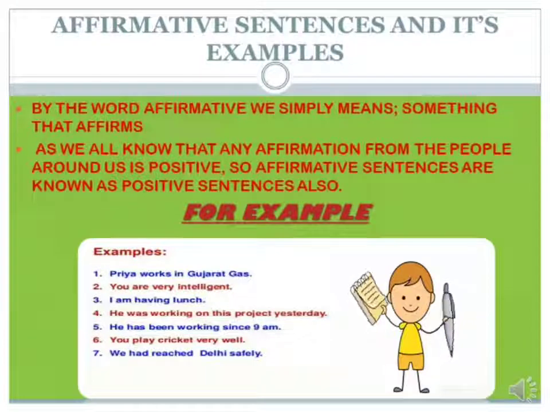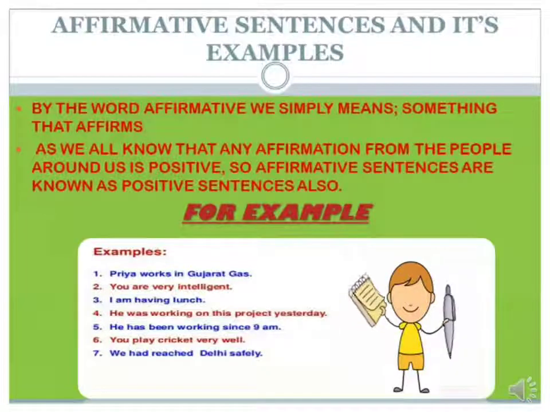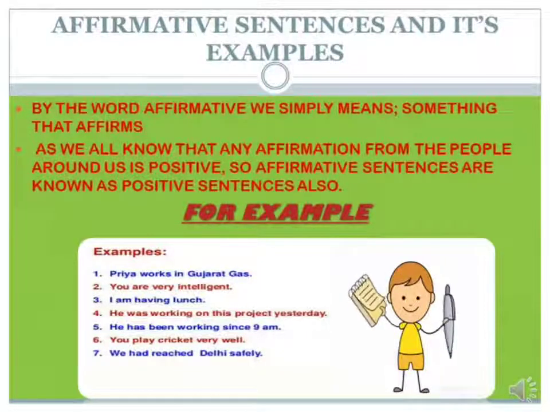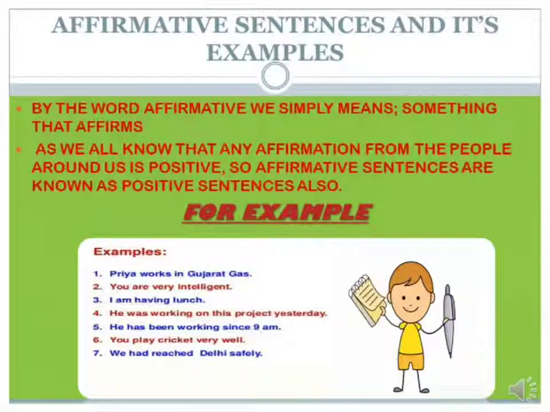For example, Priya works in Gujarat Gas. You are very intelligent. As I told you, affirmative sentences are also known as positive sentences, as if one is affirming something to somebody or if we are affirmed by someone, so the affirmations are always positive. So if you are told by someone that you are very intelligent, then that's an affirmation, means that's a positive sentence. I am having lunch.